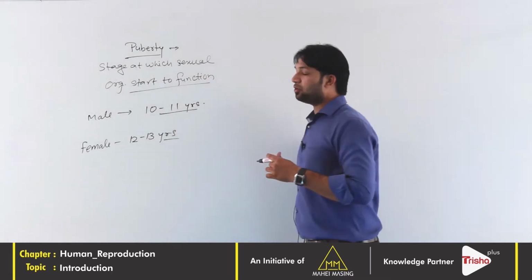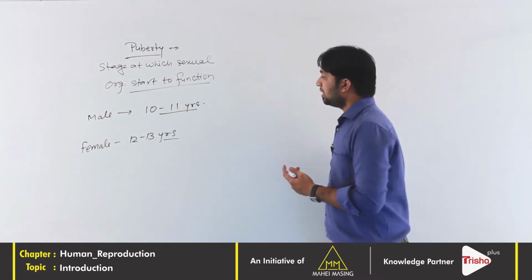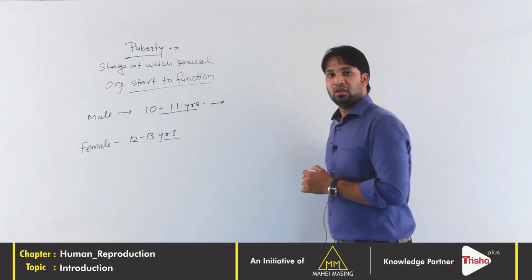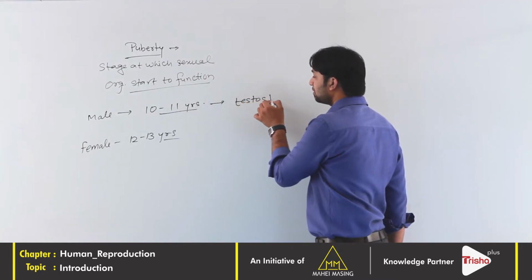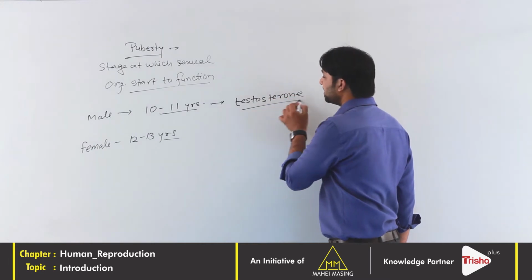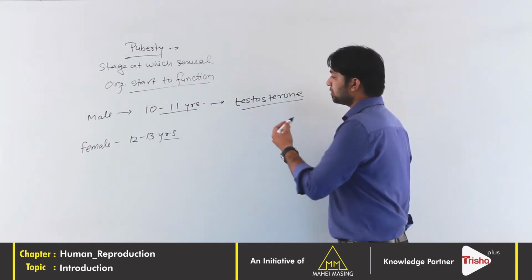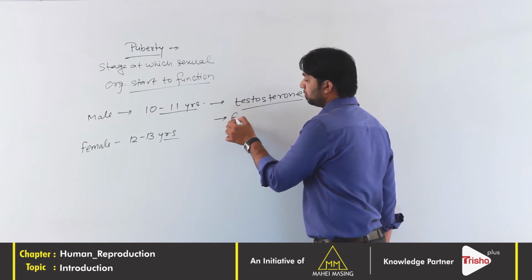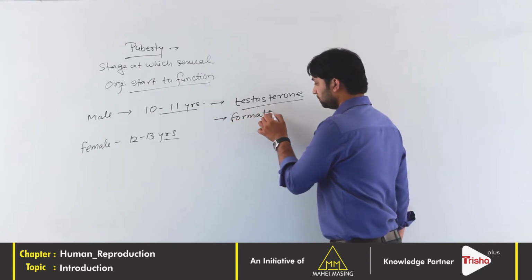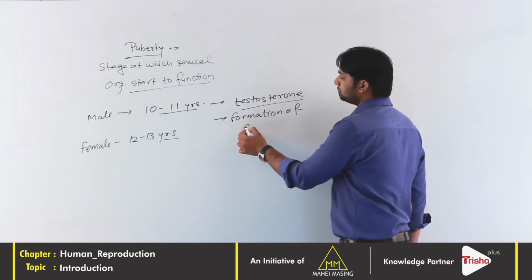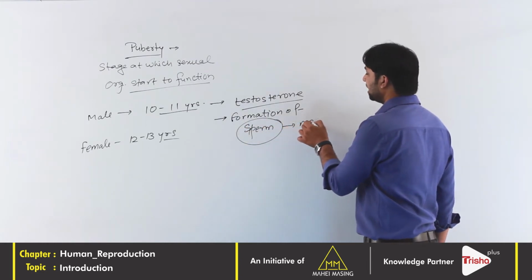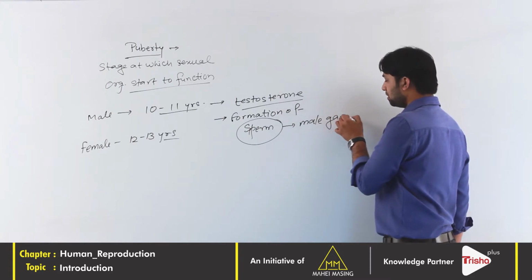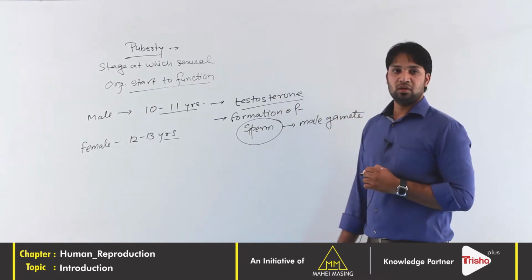So at this stage what actually happens? In male at this stage, the hormone called testosterone will be secreted by the testis. Testosterone hormone also helps in the formation of sperm. And what is the sperm? Sperm is the male gamete.